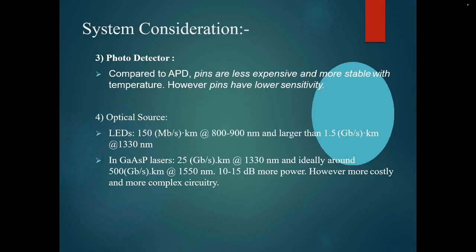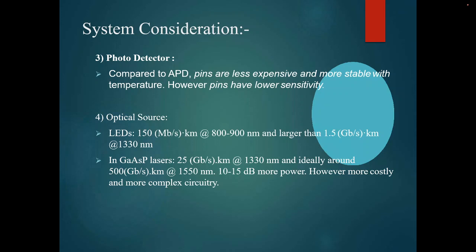And with respect to detectors, compared to APDs, PINs are less expensive, so we consider the PIN photodiodes for the receiving section or photodetector purpose.